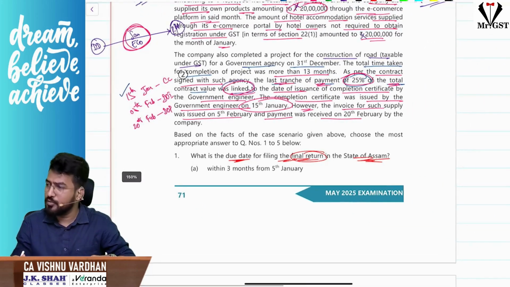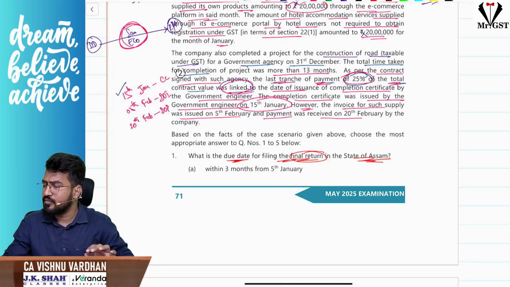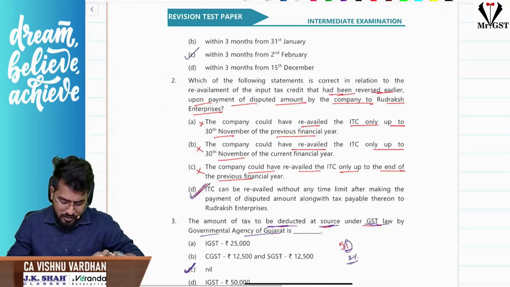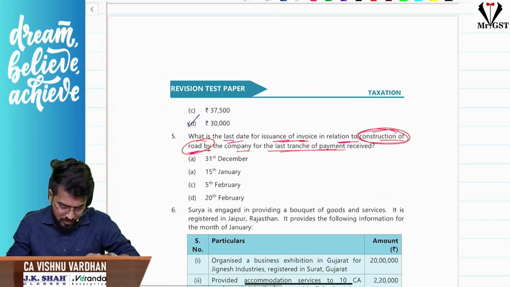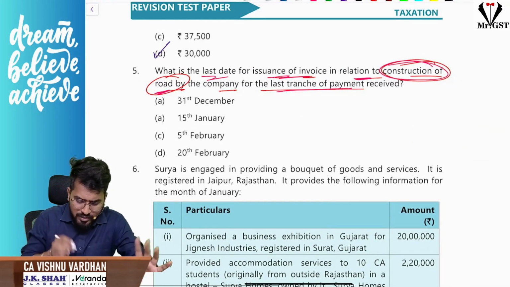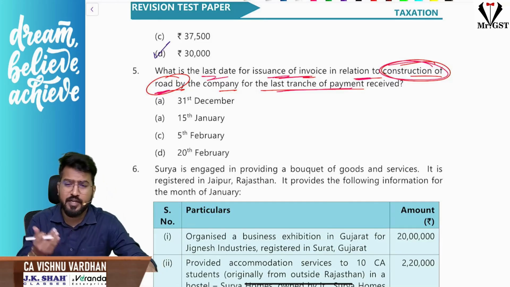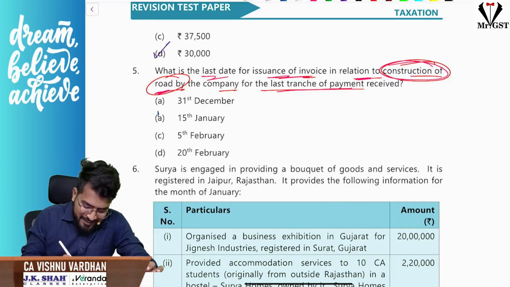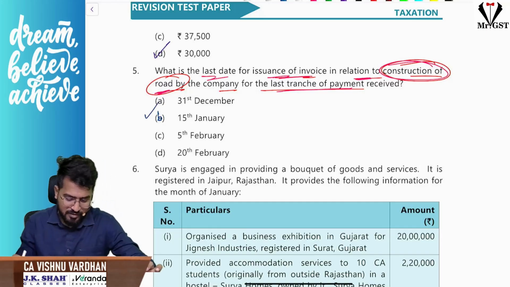Everybody, are you able to understand that? Are you able to recollect? So the answer here will be option B. See how beautifully they have given RTP. Option A, again option C and D. Okay, so option B is the answer, 15th January.